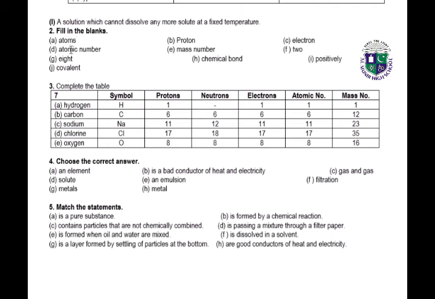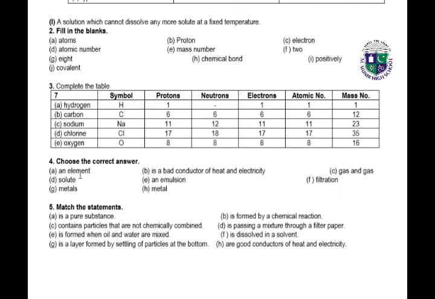Next, we have the fill in the blanks. First, fill in the blanks. It will be atoms, protons in B, part C, electron, part D, atomic number, part E, mass number, part F, 2, part G, 8, H, chemical bond, I is positively, and J is covalent. You have to fill all these exercise work in your book. Complete the table. Here we have different columns: hydrogen, carbon, sodium, chlorine, oxygen. Symbols are these: number of protons, number of neutrons, electrons, their atomic numbers, and mass numbers.